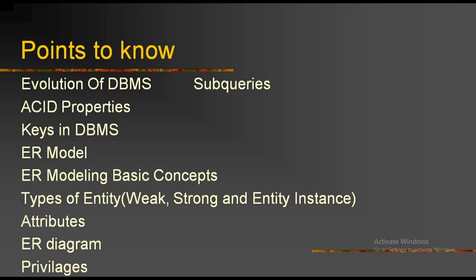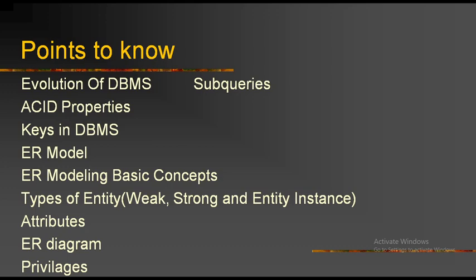Next one is simple attribute. Here a simple attribute cannot be separated. We are not able to separate the simple attribute. It will have a single value for the entity. For example, let us consider name as the attribute for the entity employee, and here the value for that attribute is a single value.